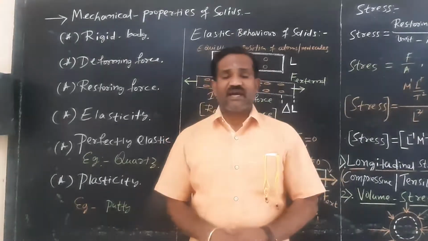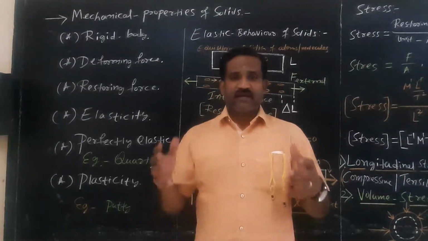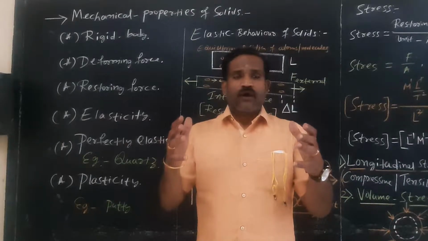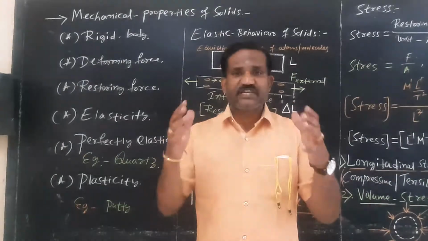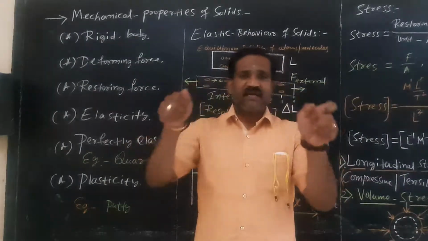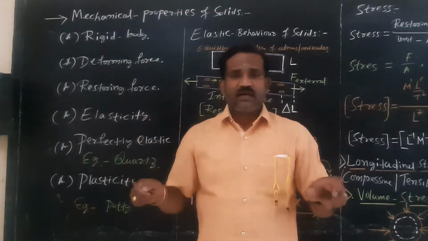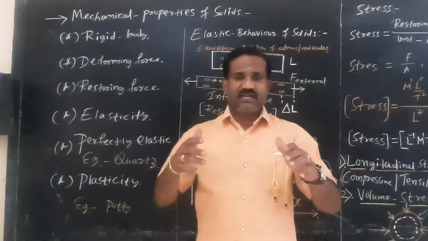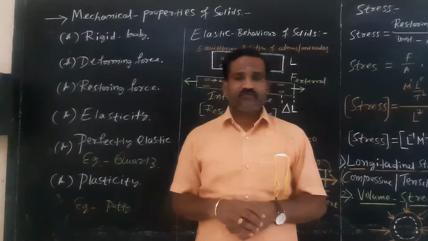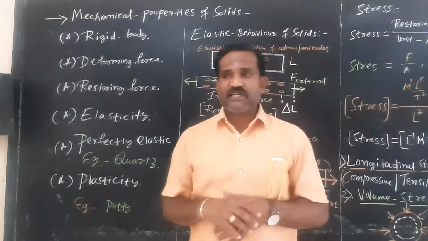Then what do you mean by a rigid body? A rigid body is one which is having a definite shape and definite size, and which can change its shape and size only by applying large external forces, right? What do you mean by rigid body?